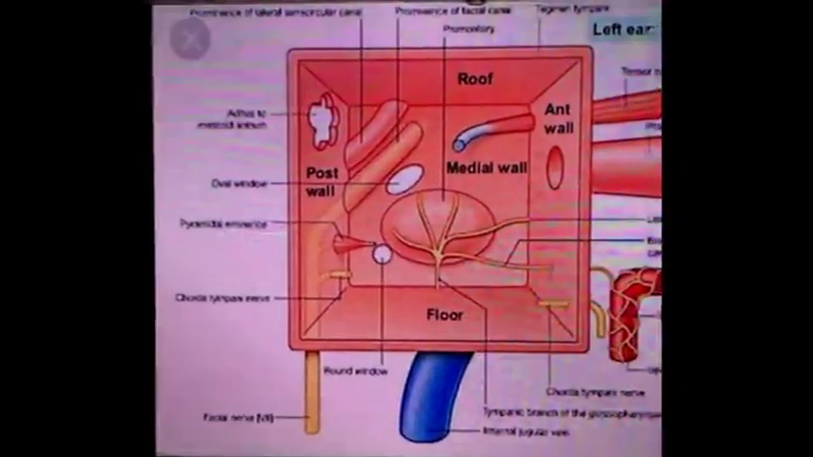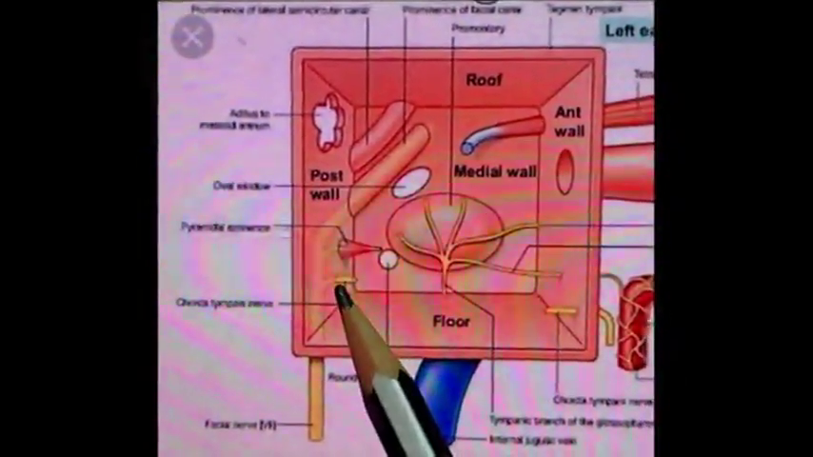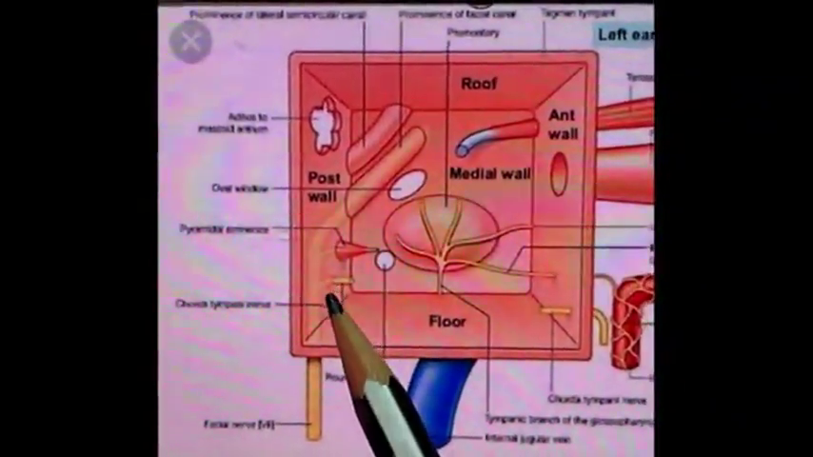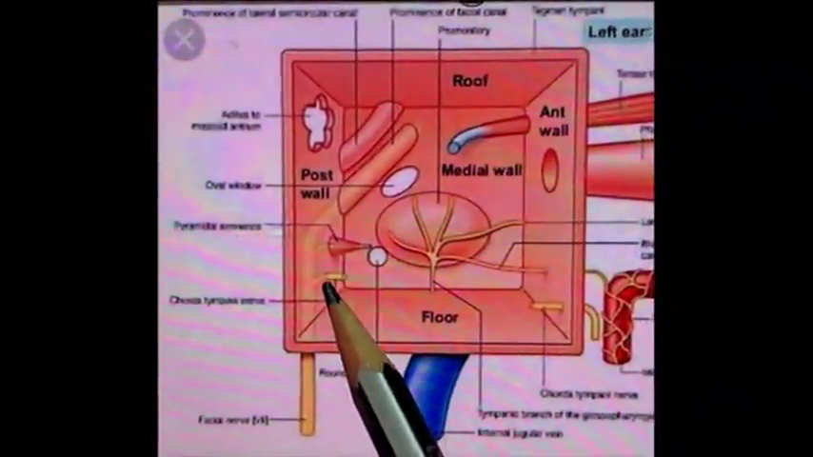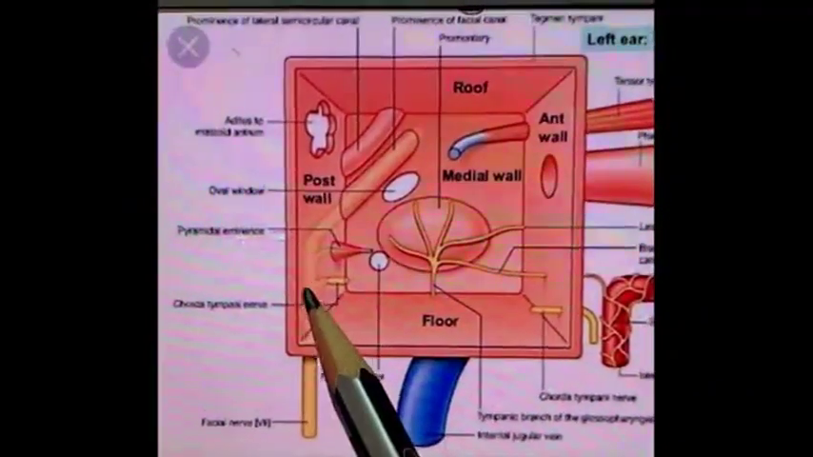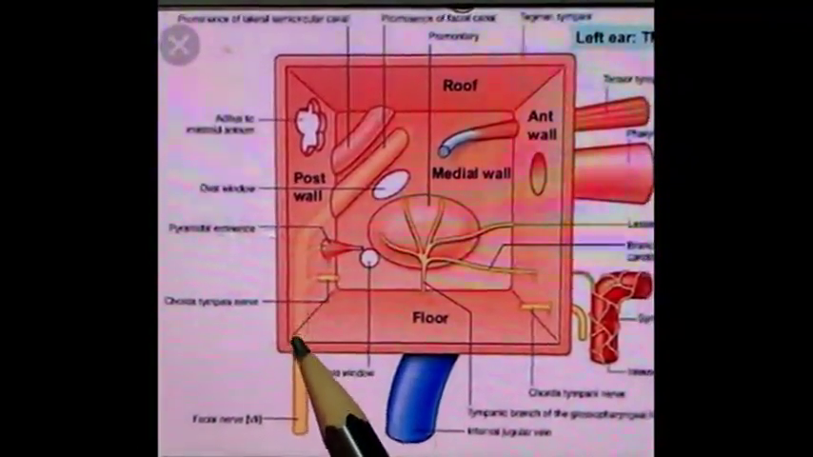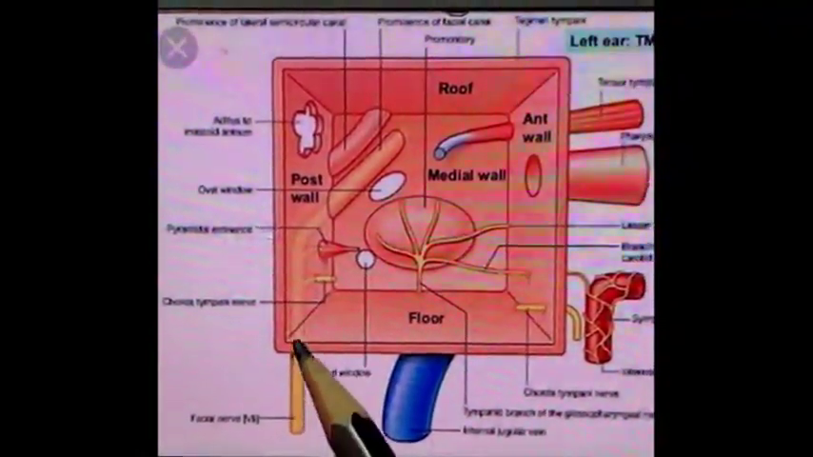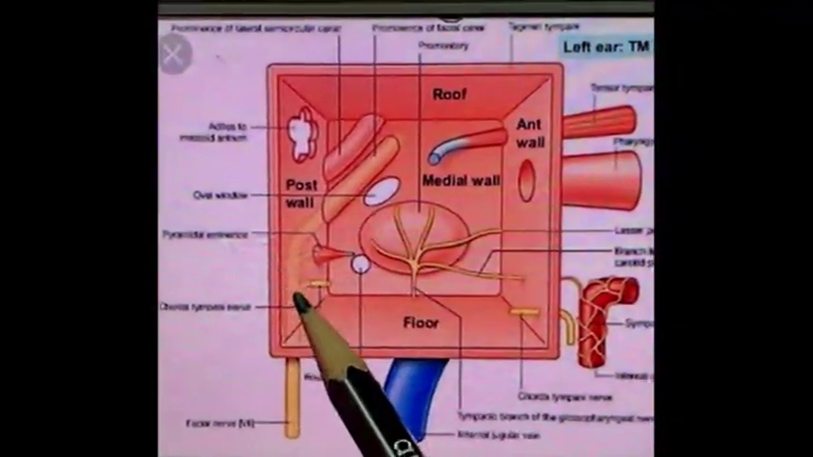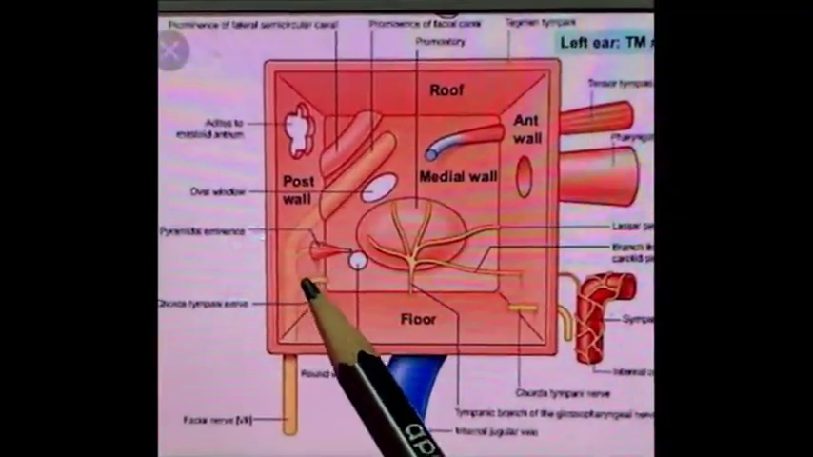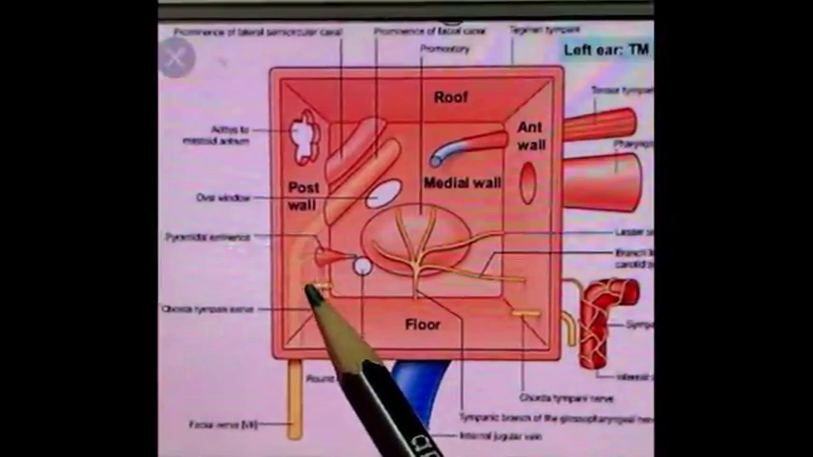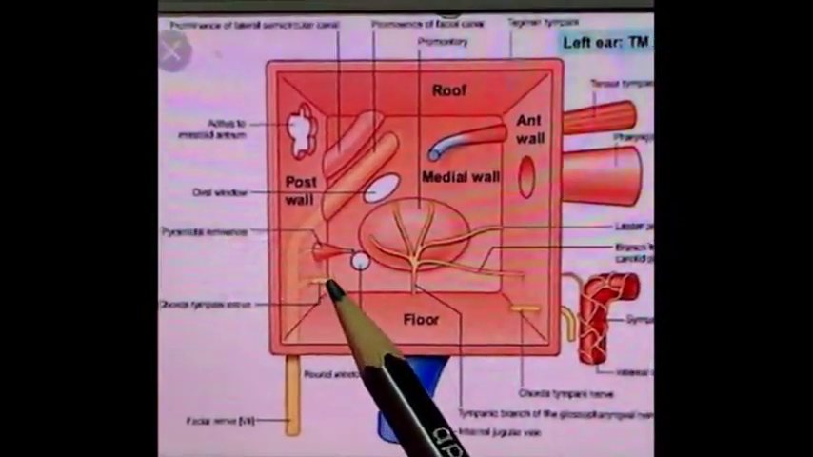Near the pyramid, there is presence of posterior canaliculus for the passage of chorda tympani nerve. So through this, chorda tympani nerve, which is a branch of facial nerve, this is facial nerve which is running upwards, gives a branch chorda tympani which enters into middle ear cavity through this posterior canaliculus.